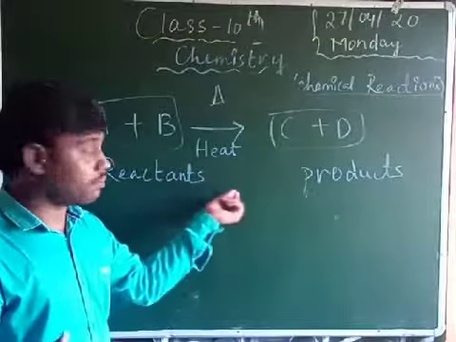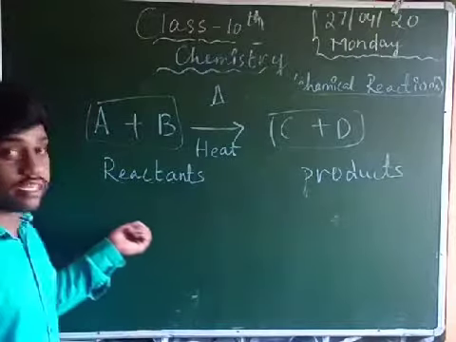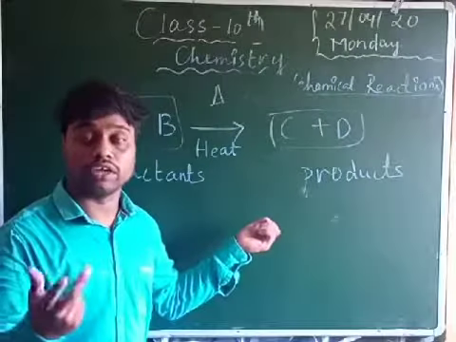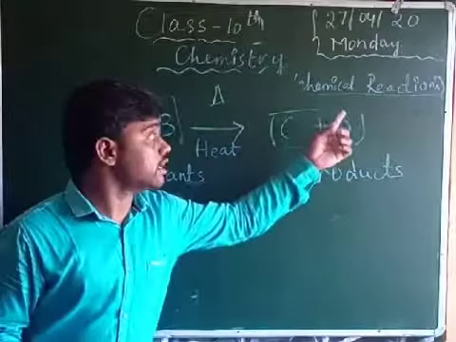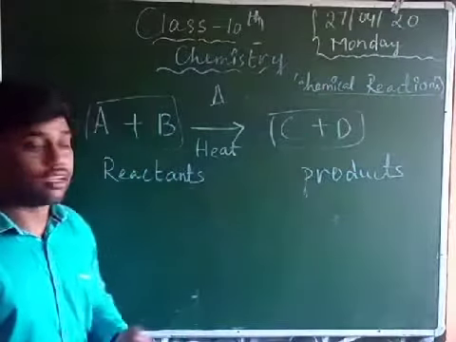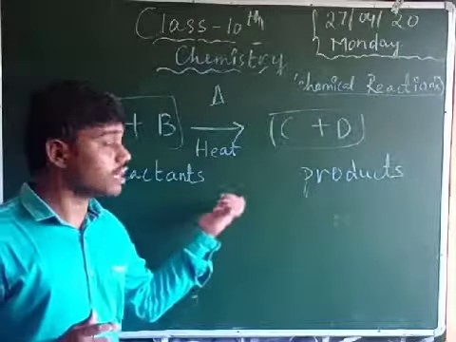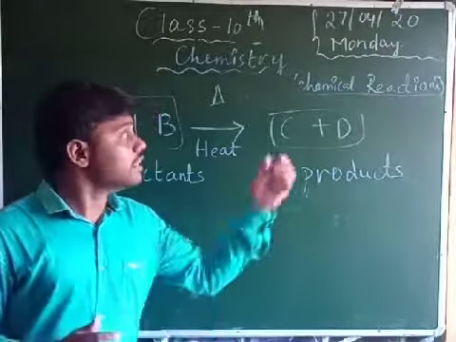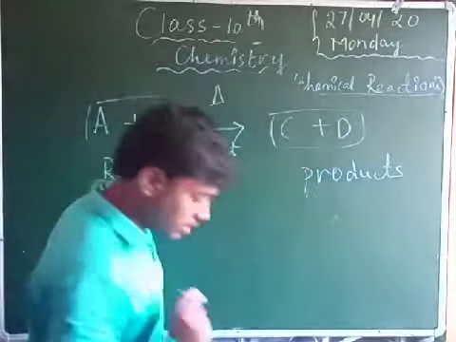Now, guys, in the definition I'm saying: any two reactants heated with the formation of a new product is a chemical reaction. Any two reactants heated, and the new substance formed is called a product. Its name is a chemical reaction. Understand? Any two reactants taking heat, leading to the formation of new products, its name is chemical reaction. This total process is a chemical reaction. Understand?